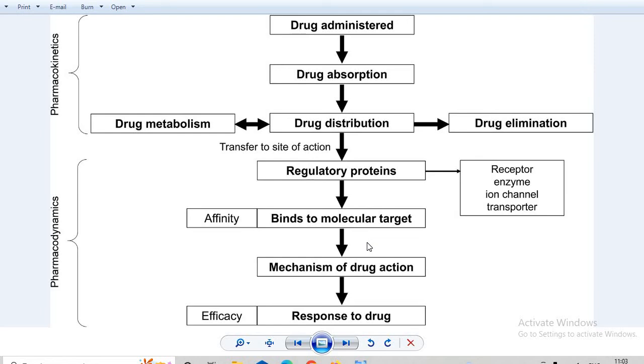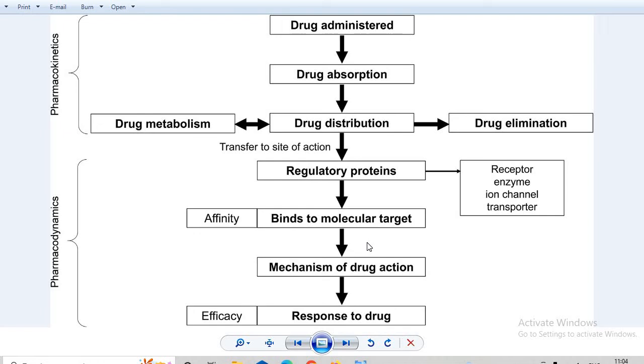So after a drug binds to the molecular target, it shows its required mechanism of action, because suppose a particular drug binds with the receptor, it forms a drug receptor complex, but it must fit in that receptor. अगर एक ड्रग को किसी रिसेप्टर के साथ बाइंड होना है, एंजाइम के साथ बाइंड होना है, तो उसको इसके साइज का होना चाहिए ताकि वो उस पर्टिकुलर रिसेप्टर में फिट हो सके, है ना. तो after the binding to the molecular target, it forms a complex. That complex slowly releases the drug and shows the required pharmacological action, which is the response to the drug. So that is efficacy. So pharmacodynamics is slightly easier to understand than pharmacokinetics.